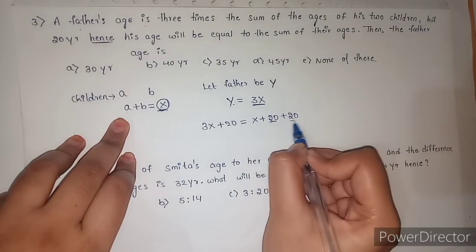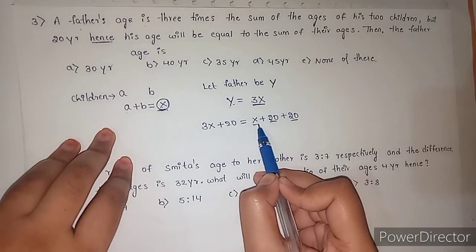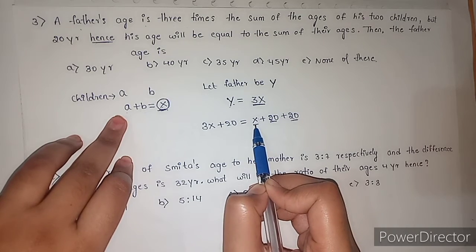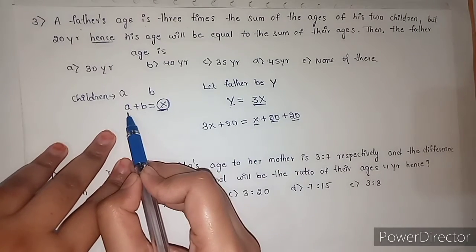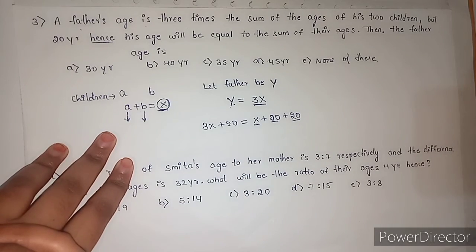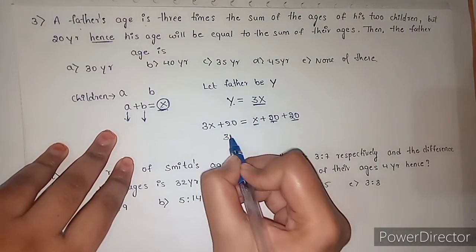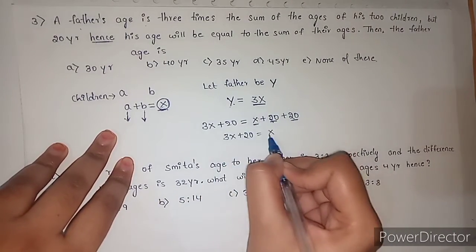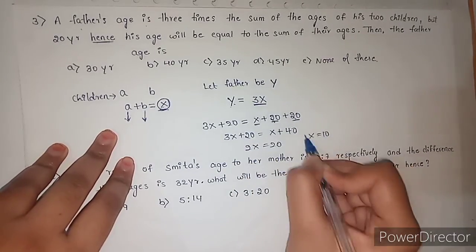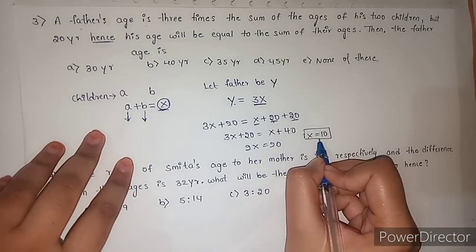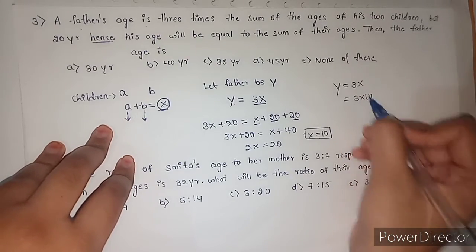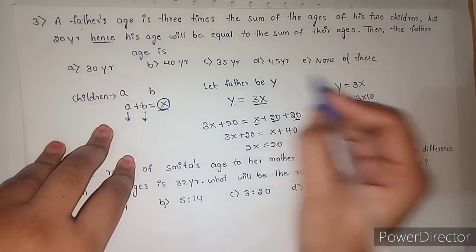See, why have I taken 2 times 20? Here x is the sum of the ages of 2 children. So here there are 2 children. 20 years after means A is also increased by 20 years and B is also increased by 20 years, right? So 20 plus 20: 3x plus 20 is equal to x plus 40. 2x is equal to 20, x is 10. So the age of one child is 10. Then what is the father's age? The father's age is 3x, right? 3 into 10, that is 30 years. Option A.